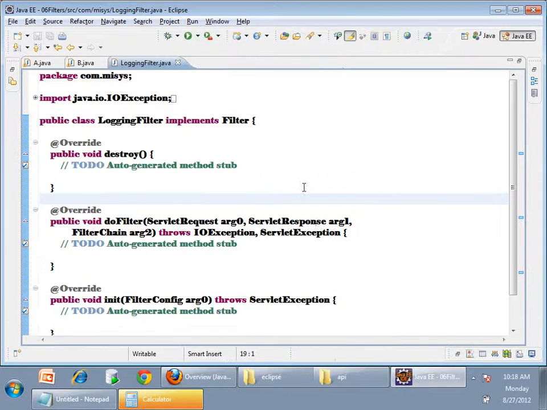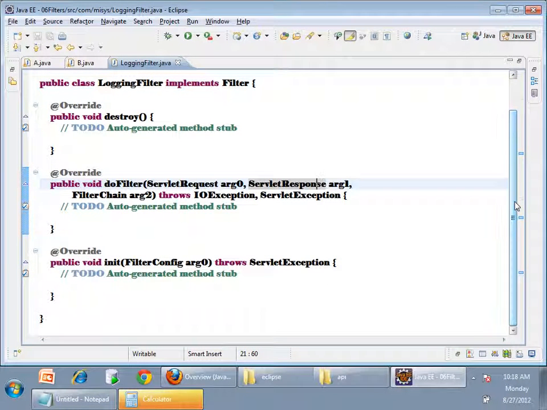See how many methods are there? Three methods: init, destroy, doFilter. Init is taking FilterConfig. Is it not similar to the Servlet interface? The Servlet interface also had an init method which took ServletConfig. Similarly FilterConfig. The destroy method is the same. What is the purpose of a servlet? To service your requests. That's why the service method was there. What is the purpose of the filter? To filter. That's why doFilter. Three methods are there in Filter, right? Now I'm just interested in this doFilter.